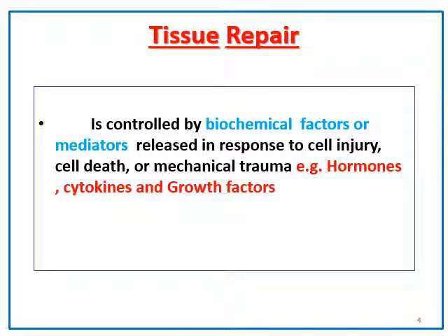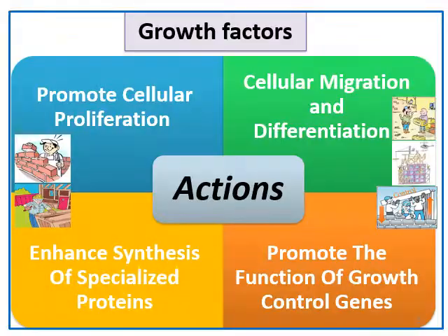Well, tissue repair is actually controlled by biochemical factors and mediators released in response to cell injury. We just talked about one of them, which is colony stimulating factor in case of bone marrow loss. Yes, this factor is triggered in response to cell injury or blood loss. Again, in response to cell death or mechanical trauma, there are mediators like hormones, cytokines, and growth factors.